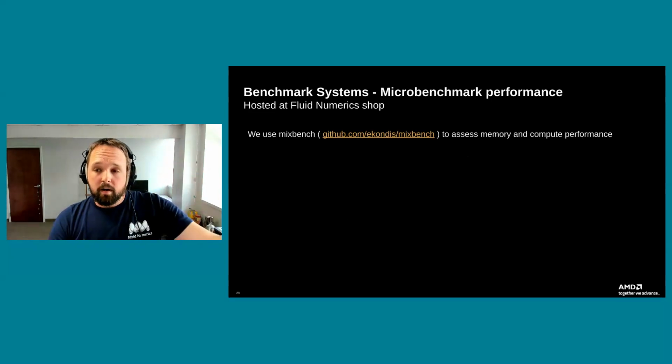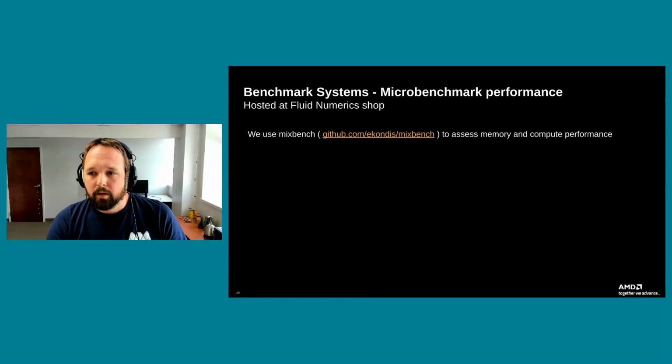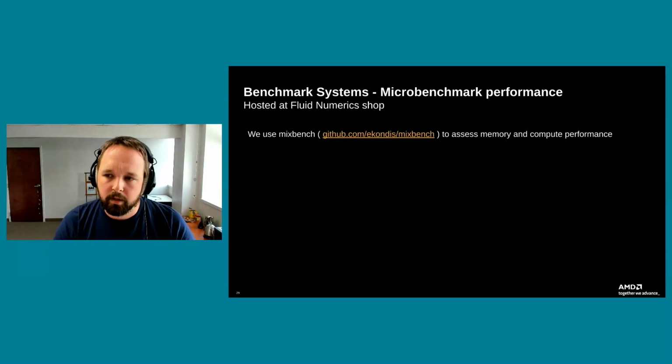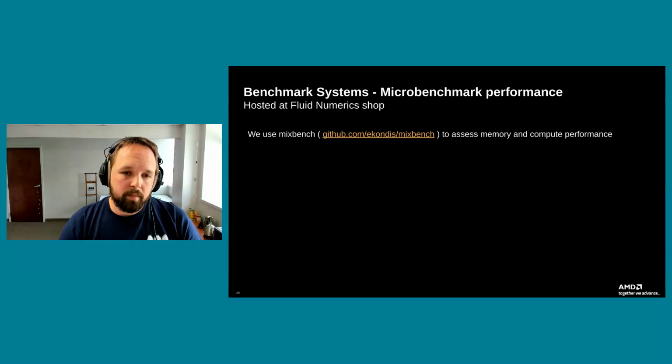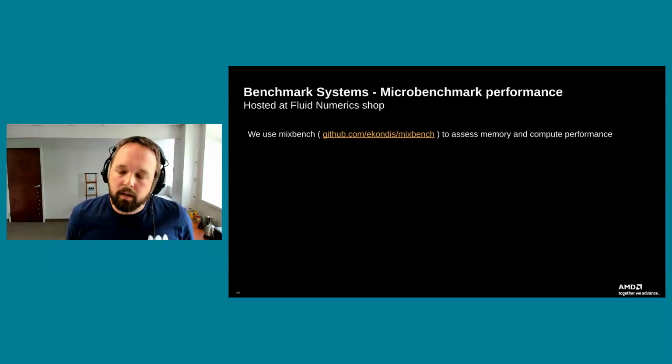Before we get onto our specific benchmark, one thing I always like to do when I set up a new system, and I periodically will check this, especially if I'm going through major upgrades of ROCm versions, etc., is we like to run micro benchmarks to exercise key components of the GPU. One of the micro benchmarks that we use is called Mixbench. This is an open source benchmark you can find on GitHub from the user ekondis. It's particularly meant to assess the global memory bandwidth and the compute performance.